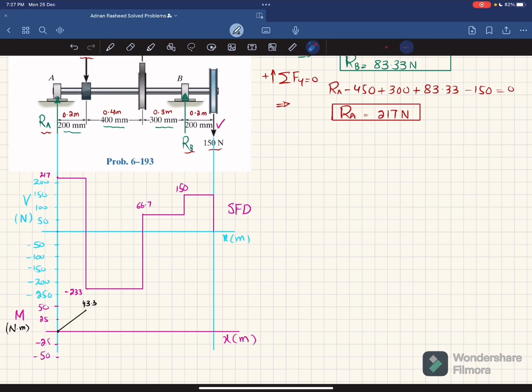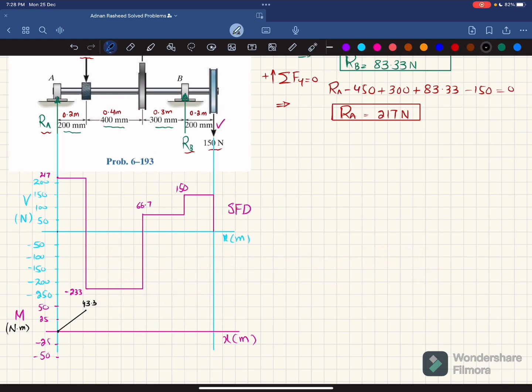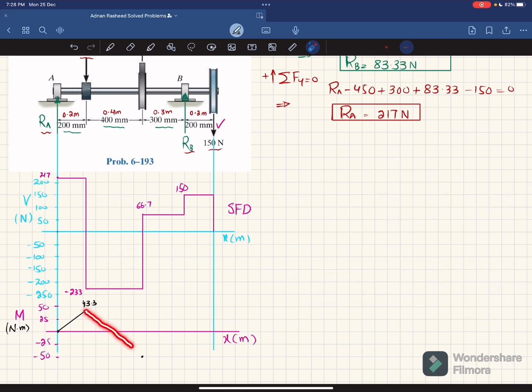Now the second area under the shear force diagram is this area, and it is equal to minus 233 multiplied by this 0.4, which is equal to minus 93.3. So plus 43.3 minus 93.3 will cause it to be minus 50 at this length. So we will plot minus 50 at this length. Minus 50 is this point. Now this shear force is a horizontal line with 0 degree, and this area is negative, so the bending moment will be 1 degree higher and the slope will be decreasing. So we'll join these two points using a straight line. This is minus 50.